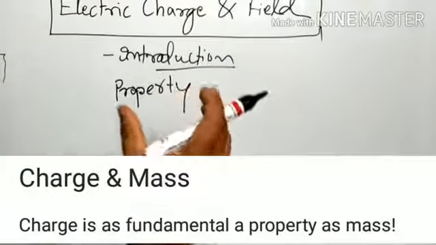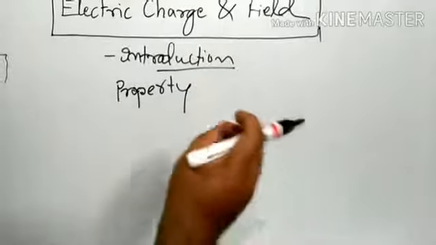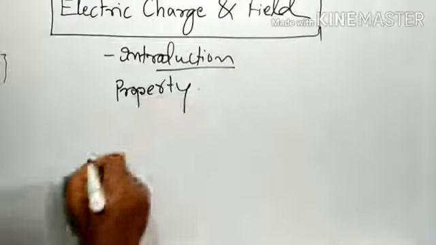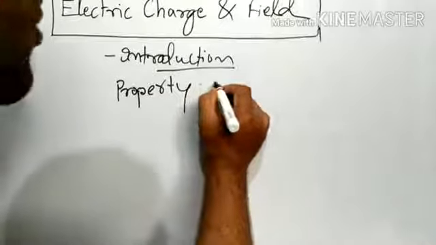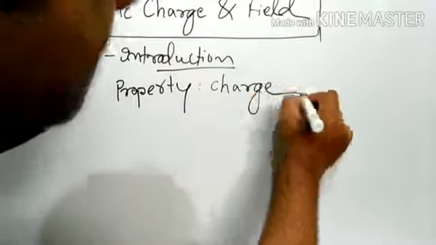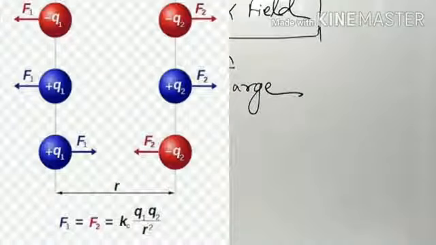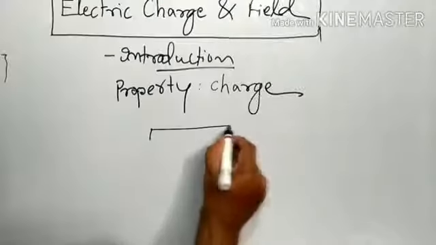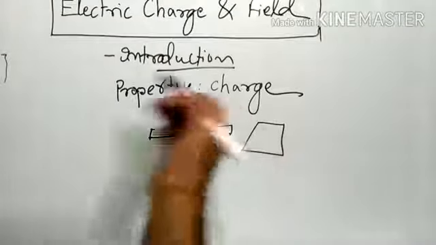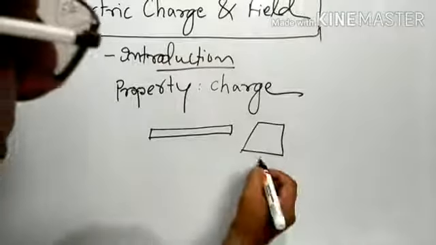This electromagnetic interaction could be explained through a property called electric charge, or simply charge, which can be attractive or repulsive in nature. For example, we have a glass rod that is rubbed with a piece of silk, let us say.